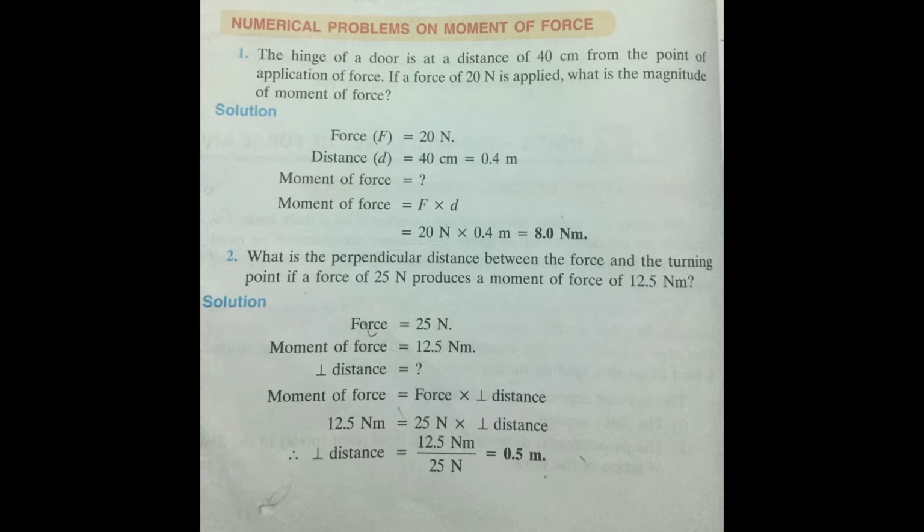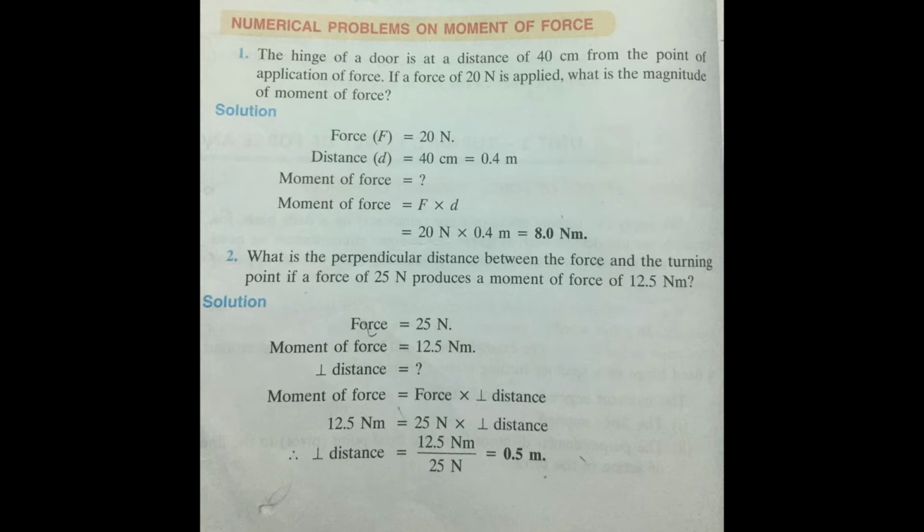So children, you can see that in the numerical the distance is given, it is 40 centimeter. The force is also given, it is 20 newton. What we have to find out is the moment of force. You know that the moment of force is M is equal to F into d, and the SI unit for moment of force is newton meter.